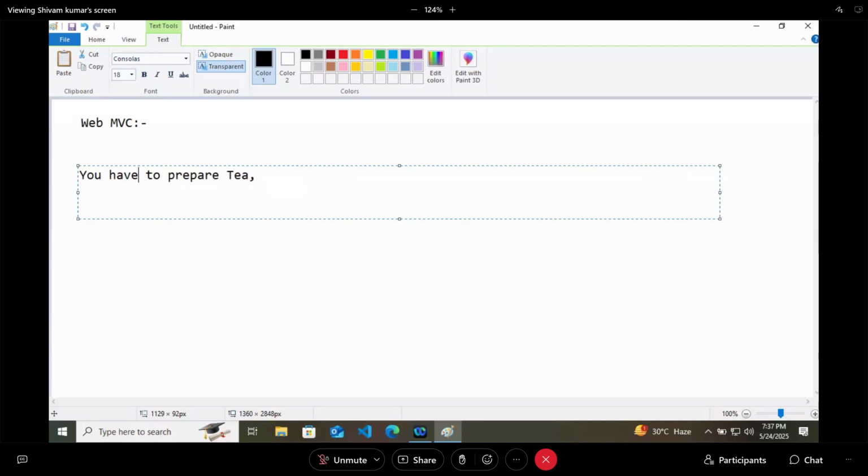Now it involves an approach. First, you should have a utensil or a pot where you will prepare the tea. Then you keep it over the flame. Then you pour some water in that until the water starts boiling. Then you include tea, sugar, or whatever ingredients are required. I am saying that at first I will pour sugar, then water. It's not a good thing.